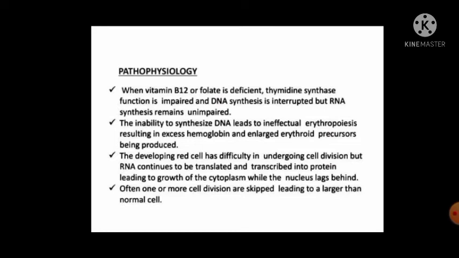The developing red cells have difficulty undergoing cell division, but RNA continues to be transcribed into protein, leading to the growth of cytoplasm while the nucleus lags behind. RNA's function is to translate and transcribe, which leads to protein synthesis. Often one or more cell divisions are skipped, leading to a larger than normal cell.